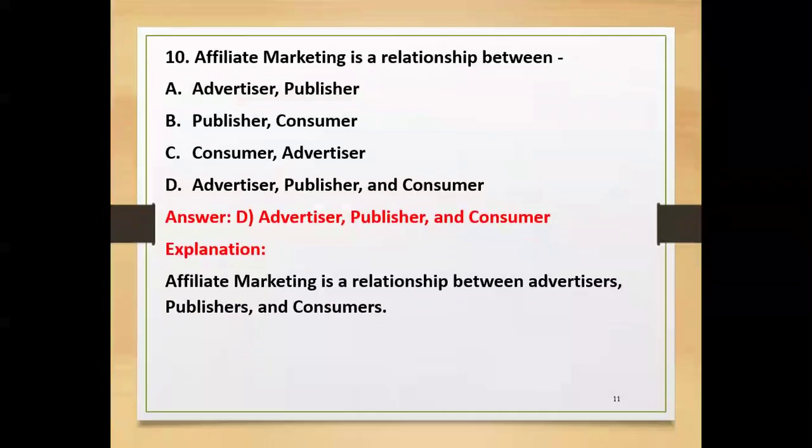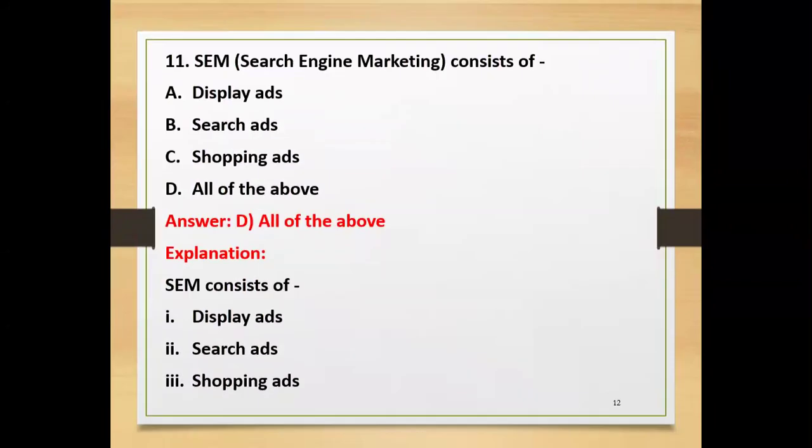Then, the 10th one, affiliate marketing is a relationship between whom and whom? Is it advertiser or publisher? Publisher or consumer? Consumer and advertiser? Advertiser, publisher, and consumer. Here the answer is advertiser, publisher, and consumer. The advertiser is the person who is going to advertise, the publisher is going to publish that on the website, and the consumer is going to purchase the product. Affiliate marketing is a relationship between advertisers, publishers, and consumers.